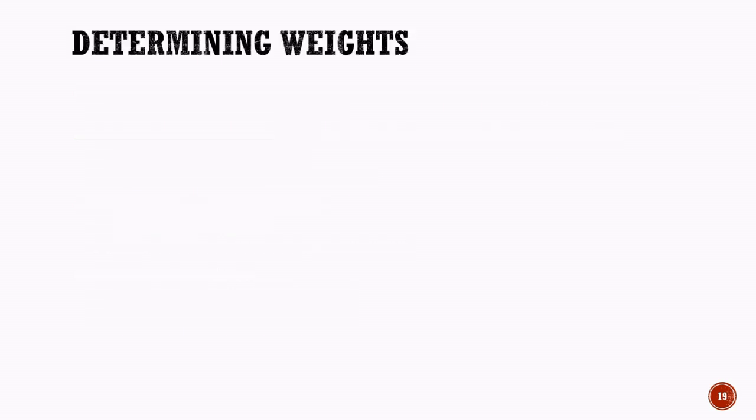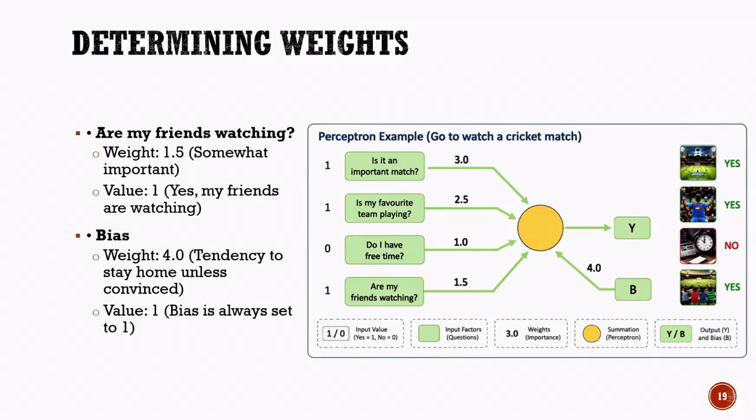Scenario 1, completing the inputs and bias. Let us now complete the remaining input and include the bias value required for the perceptron calculation. The fourth factor is, are my friends watching? In this scenario, the answer is yes, so its value is 1. Since this factor is considered somewhat important, it is assigned a weight of 1.5.